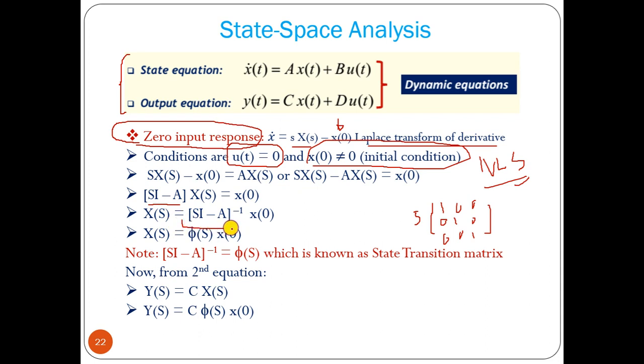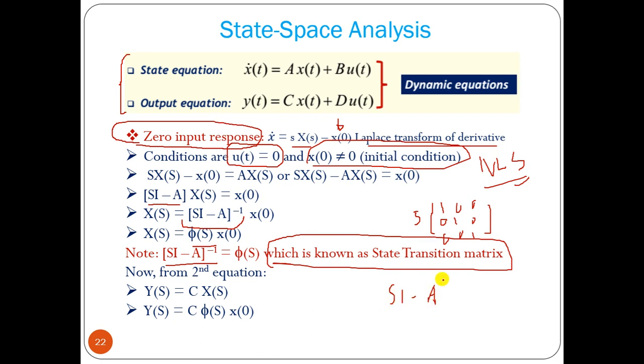Now this term (sI minus A) inverse we consider as phi(s). This is the main point: phi(s) is known as the state transition matrix. You have to perform a matrix inverse, and that is the difficulty. If the matrix size is 4 by 4 or more, it will be difficult to find the matrix inverse.